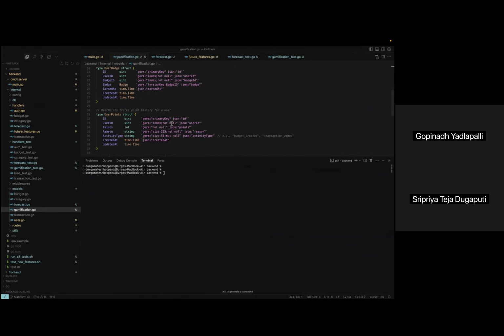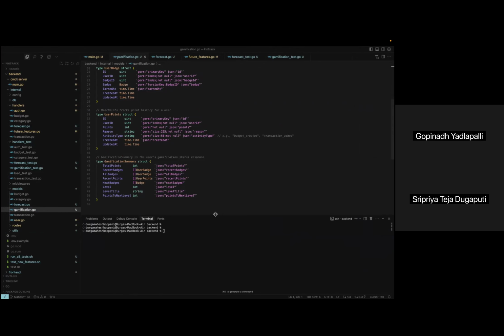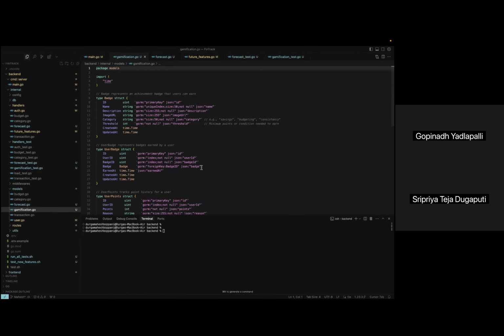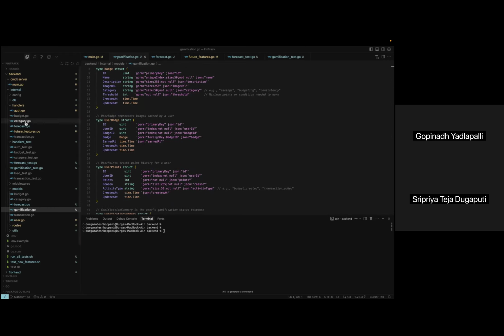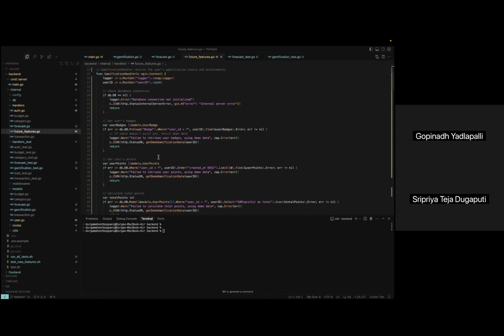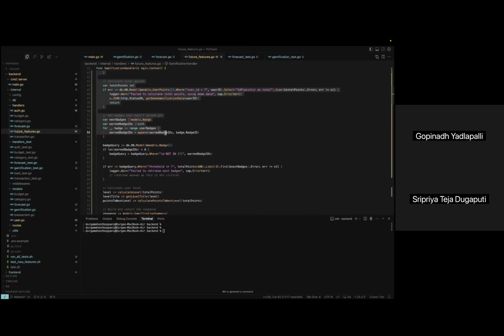The level system is structured using thresholds where each level has a title and a required point range, allowing users to progress and unlock new achievement badges. For this, we developed a dedicated service layer to encapsulate the point calculation logic and level assignment rules. We created helper functions such as calculate user points, get level from points, and get progress to next level, which provide reusable logic across multiple endpoints.